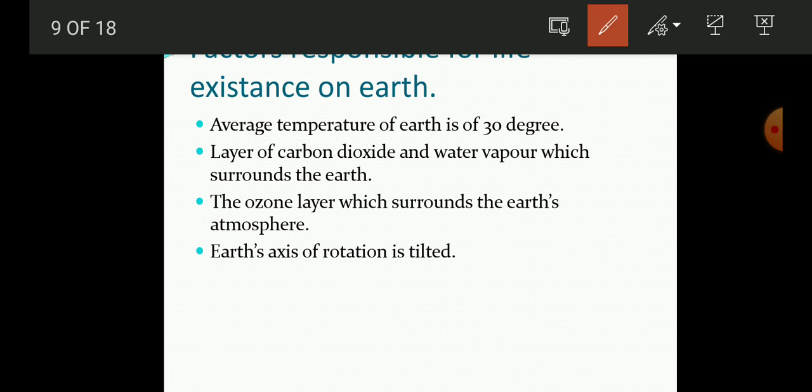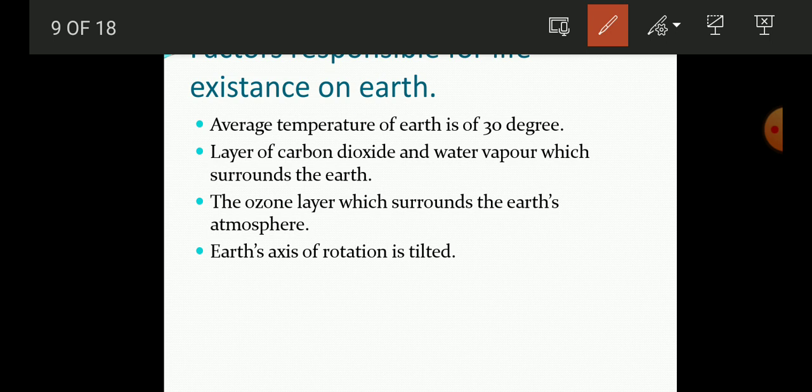And the reverse of it, if the temperature is too high, in that condition also we can't survive, okay. But we are able to survive on our planet, that is on the earth, only because of the average temperature of earth. The average temperature of earth is 30 degrees, and this is the major cause for the existence of life on it, okay.